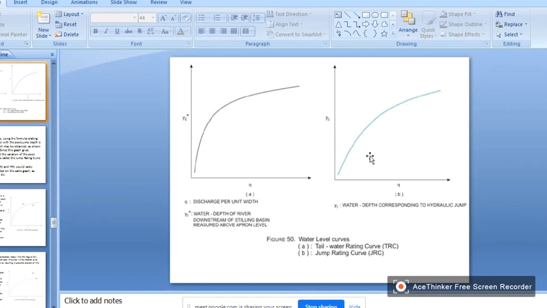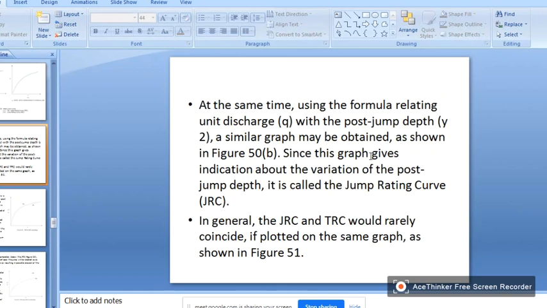Rarely will these two values coincide. Sometimes y2 is more than y2 star, and sometimes y2 is less than y2 star. Now we will see. At the same time, using the formula, I explained this already.